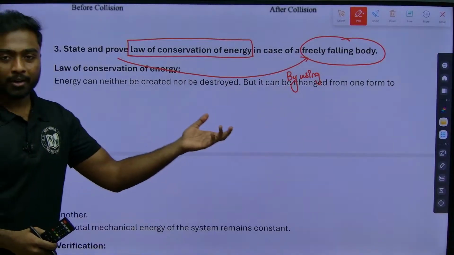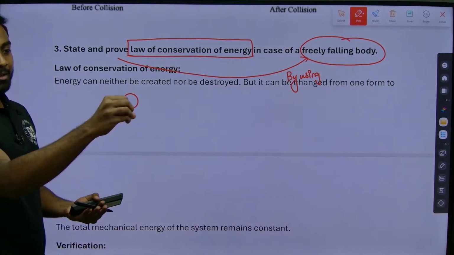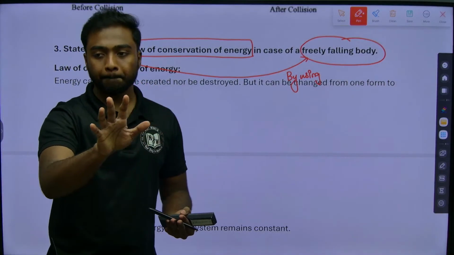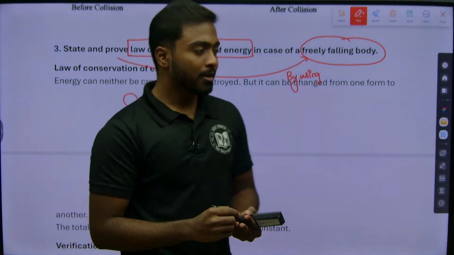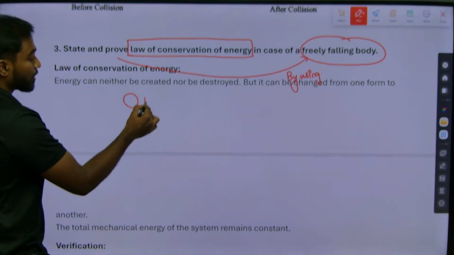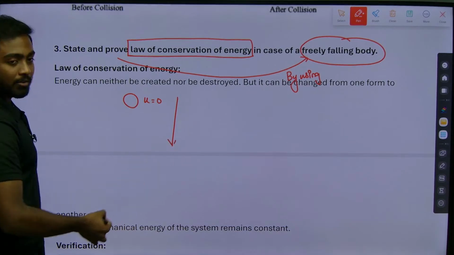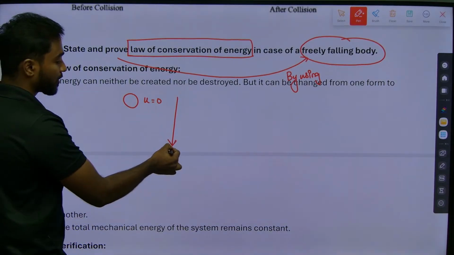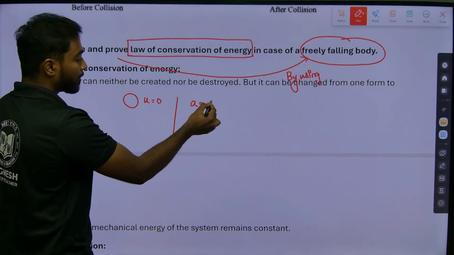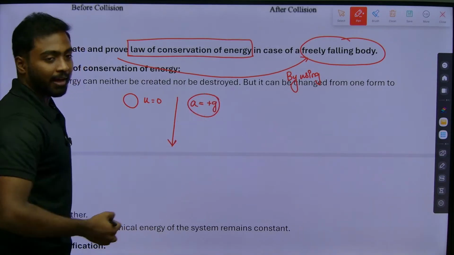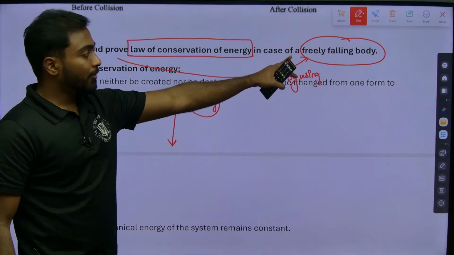So what is the meaning of a free falling body? A free falling body is nothing but like I am just leaving the object without applying any force on it, not giving any initial velocity to it. So what is the condition here? u will be equal to 0, and it will be going towards the surface, that is the earth surface. Now acceleration will be there, but that is plus g, that is gravity. So these are the things when we are talking about a free falling body.